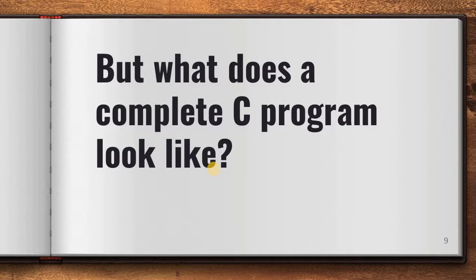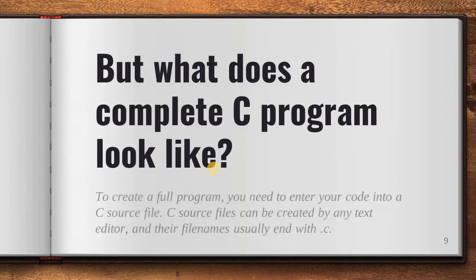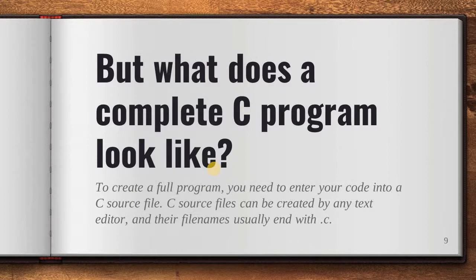But what does a complete C program look like? To create a full program, you need to enter your code into a C file. A C source file can be created by any text editor, and the file name usually ends with .c. In the next video we will learn what C programs look like, how we execute them, and what the parts of a C program are.